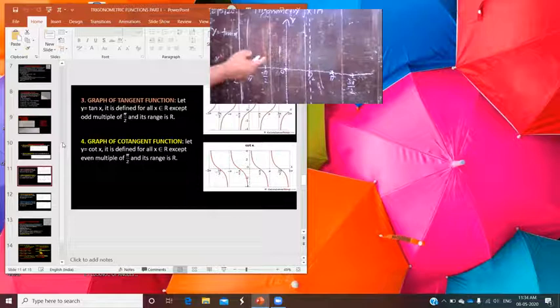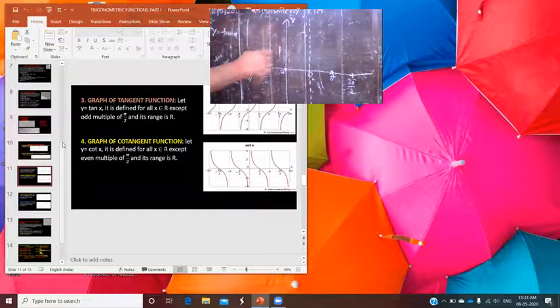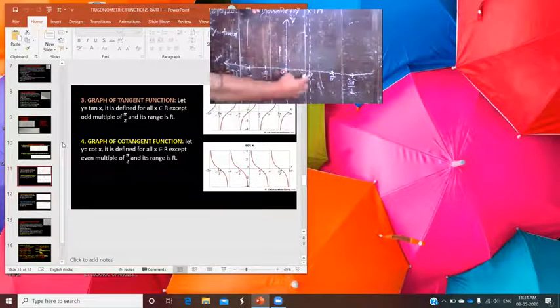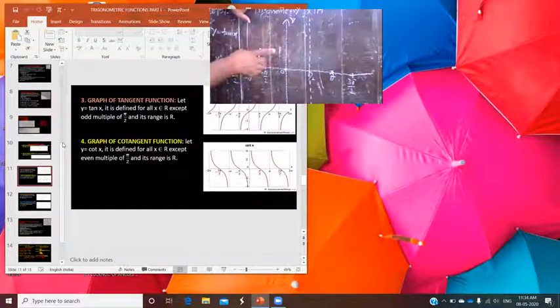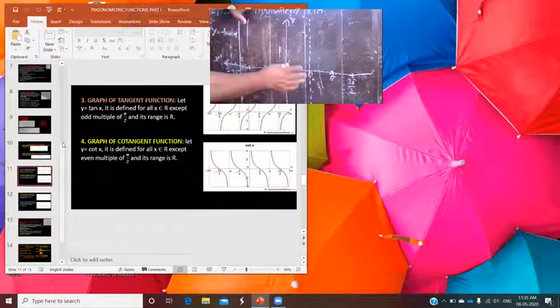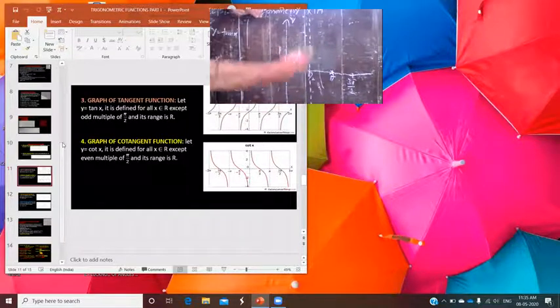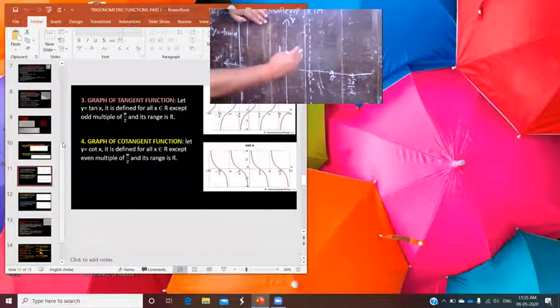So what does it mean? It means from 0 to pi by 2, tan x is increasing. Tan x is increasing. Understand? So how do you plot all those things? Tan pi by 2 is not defined. What does it mean? The graph of tan x at pi by 2 does not intersect this dotted line.